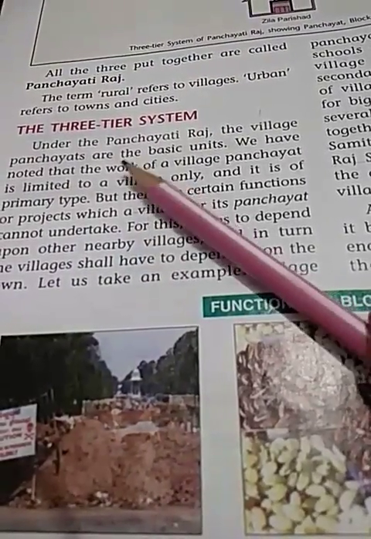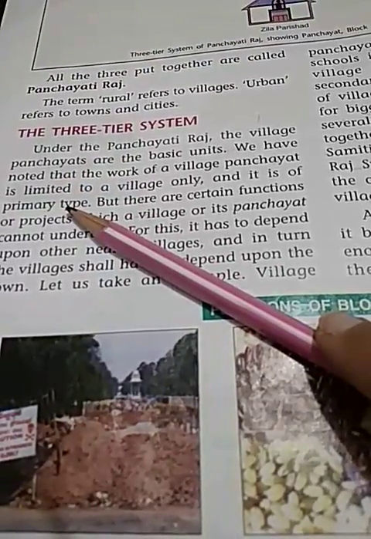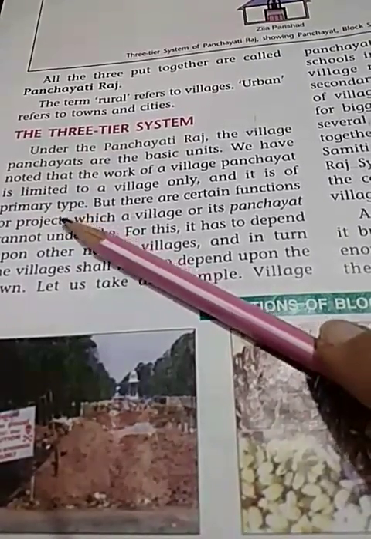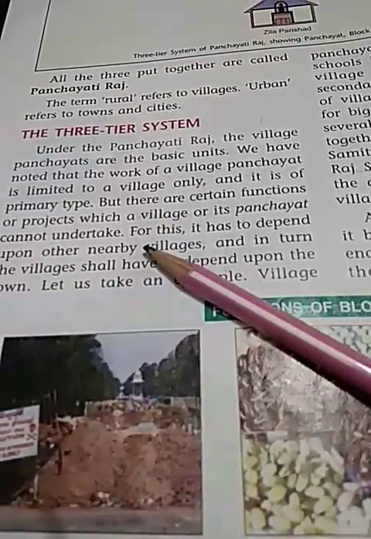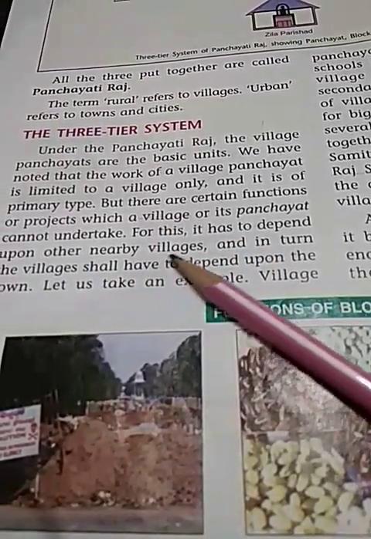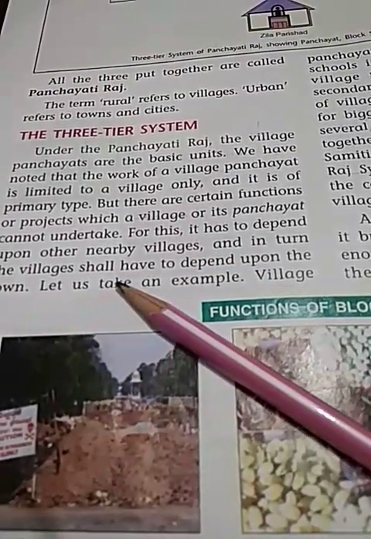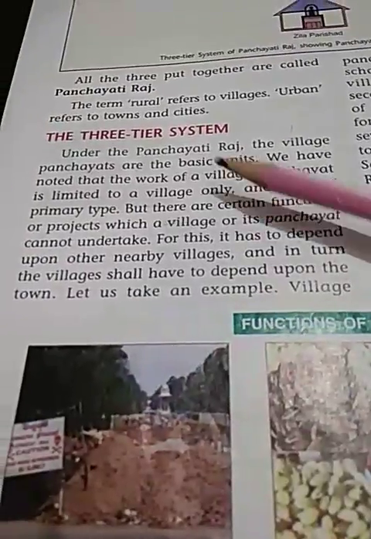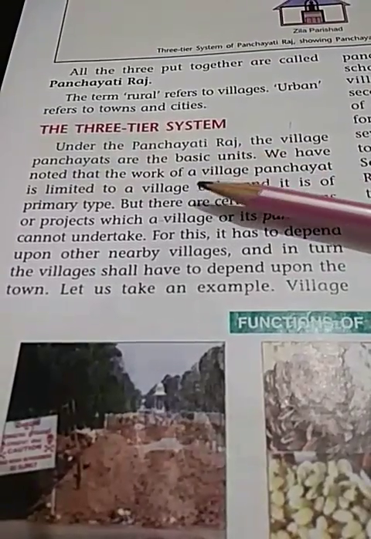When a particular local self-government is not able to do certain functions, those functions will be given to some other body. For this, it has to depend upon other nearby villages, and in turn the villages have to depend upon the town, because each and every function cannot be done by the village panchayat.